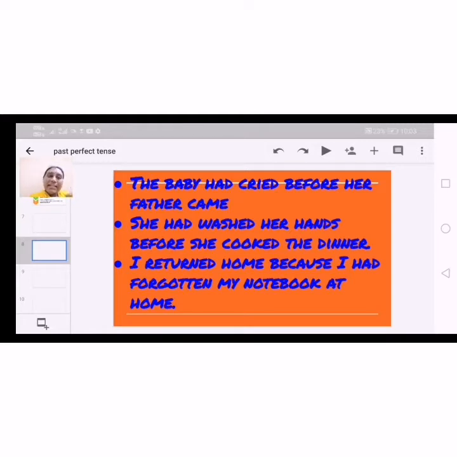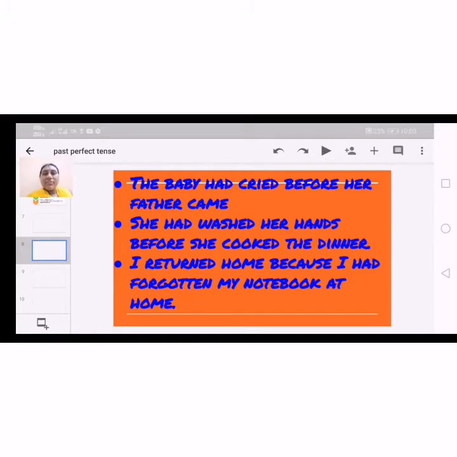Next, I returned home because I had forgotten my notebook at home. It's a cause and effect situation. Already I have mentioned that cause and effect we can also express under this tense. So I returned home.